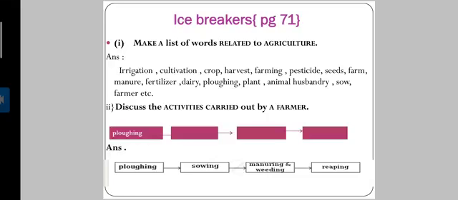Activity 2. Discuss the activities carried out by a farmer. What are the activities which are carried out by a farmer? Here you have to complete the flow chart. One is given: ploughing, sowing, manuring and weeding, and reaping. These are the activities which are carried out by a farmer.